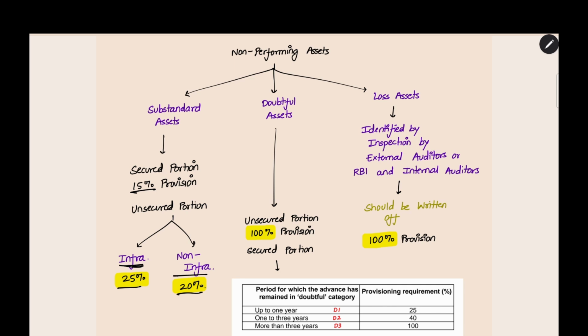For doubtful asset, you have to make 100% provision for unsecured portion. Whenever you have to make a provision for unsecured part of the loan, you have to make 100% provision. If the unsecured amount is 1 lakh, you have to make provision for the entire 1 lakh. You cannot escape from it. So for unsecured, you have to make 100% provision.